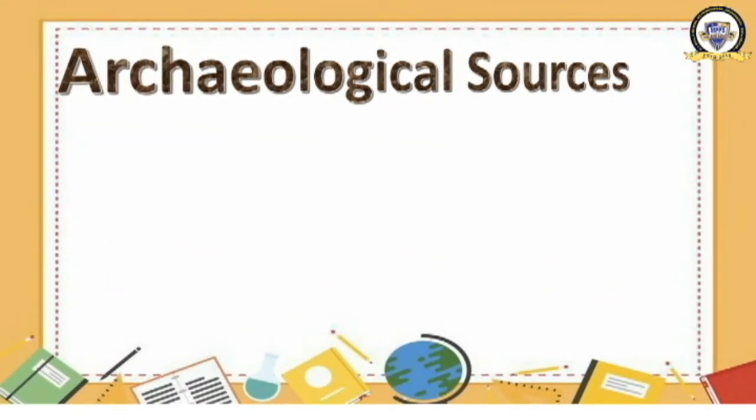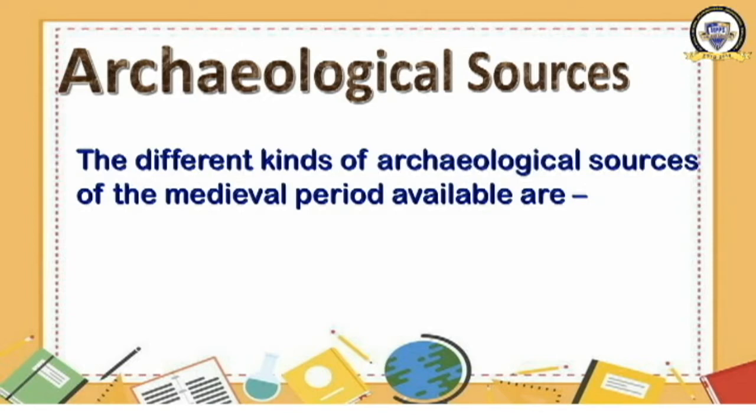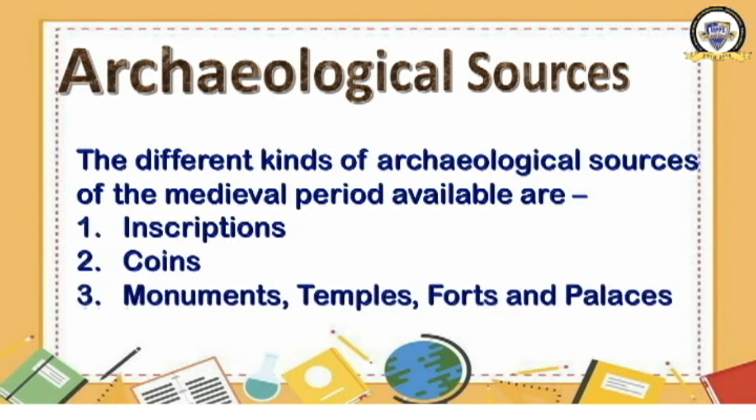The different kinds of archaeological sources of the medieval period. What are the archaeological sources? Archaeological sources means the remains, whatever things they used, that are maintained and preserved. They are known as the archaeological sources. And what are the different kinds? Inscriptions, coins, monuments, temples, forts and palaces.